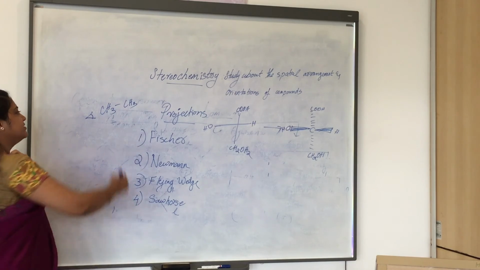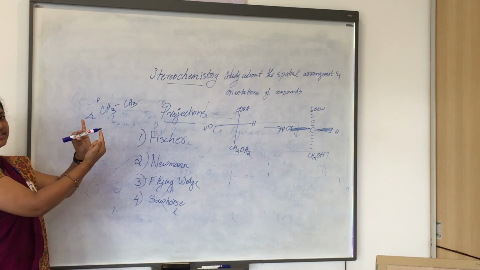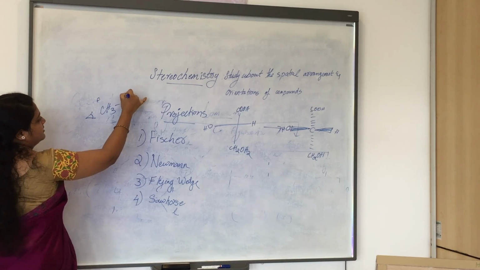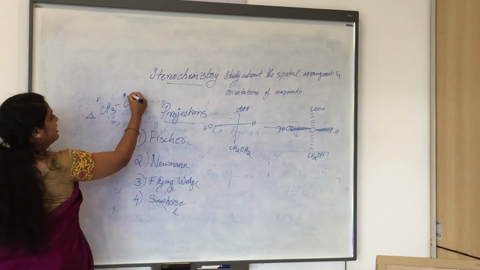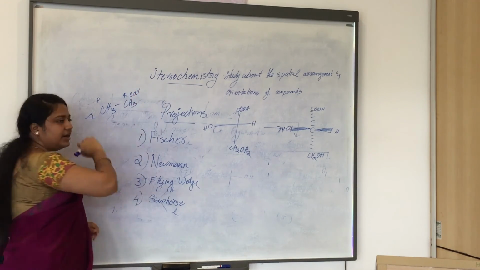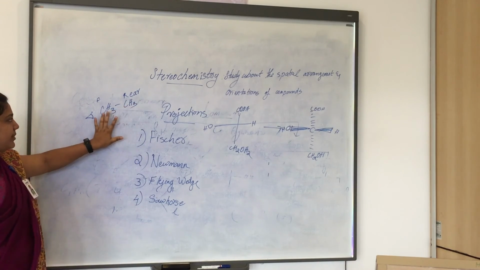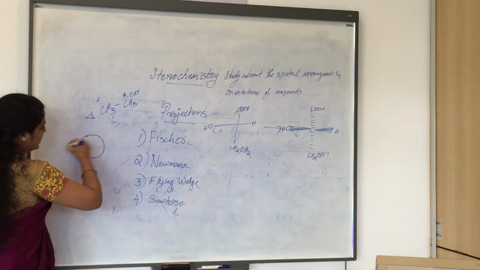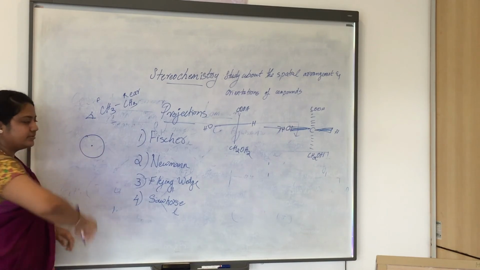We can represent this as the front carbon, and this is the back carbon. In Newman projection, the back carbon is also called the rear carbon. This is the rear carbon, this is the front carbon. The back or rear carbon is represented by a circle, and the front carbon is represented by a dot.